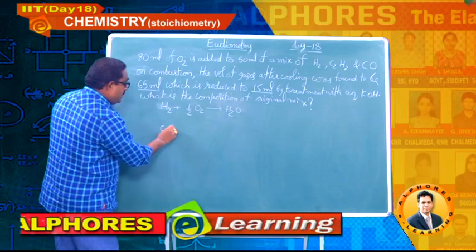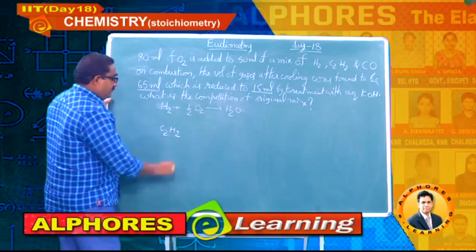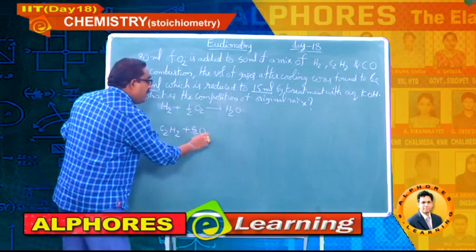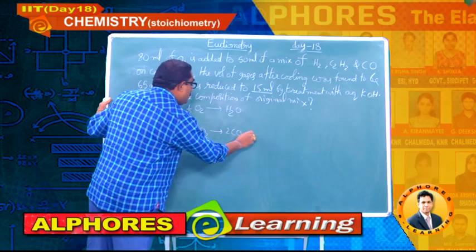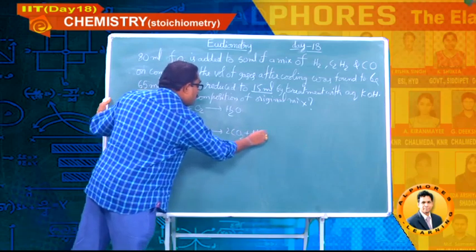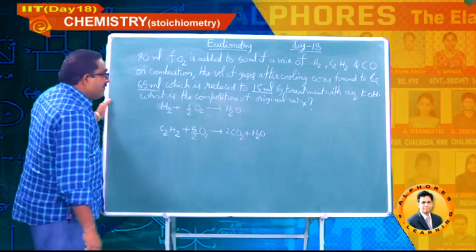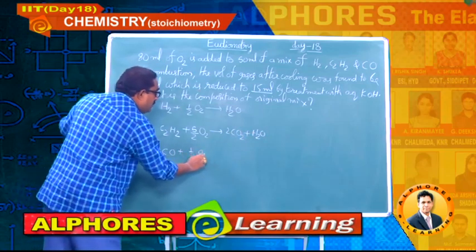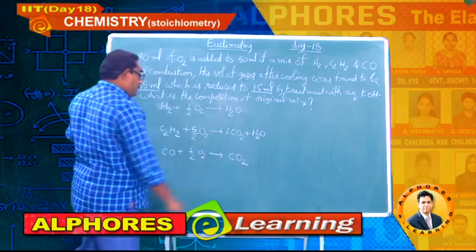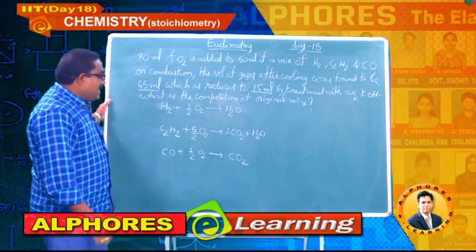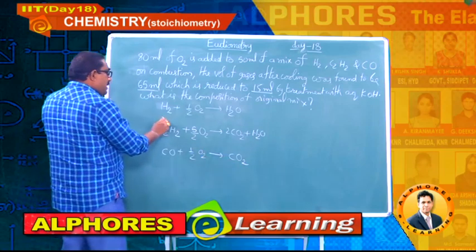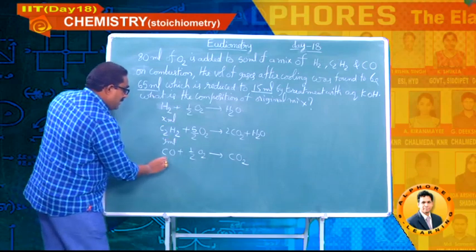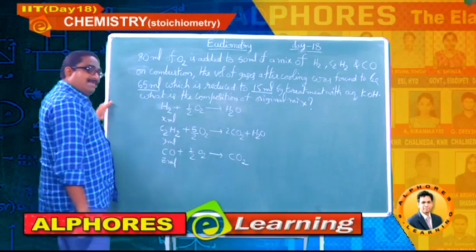Write down, students: C2H2 plus 5/2 O2 gives 2CO2 plus H2O. This H2O I have also considered as liquid. Next, the third gas, carbon monoxide: CO plus half O2 gives CO2. Here all three are gases. I don't know how much of each, so let me take this as X ml, this as Y ml and this as Z ml.